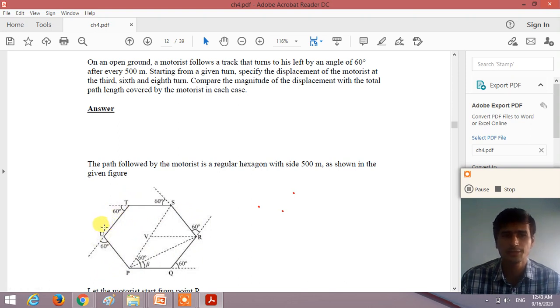At the fifth turn, sixth turn, seventh turn, and eighth turn, it is again at R, right? So the displacement of the seventh turn is the same as the displacement of the first turn. The displacement of the eighth turn is the same as the displacement of the second turn. The displacement of the ninth turn is the same as the displacement of the third turn, right? So similarly, you can calculate the distance and the displacement at each and every turn.